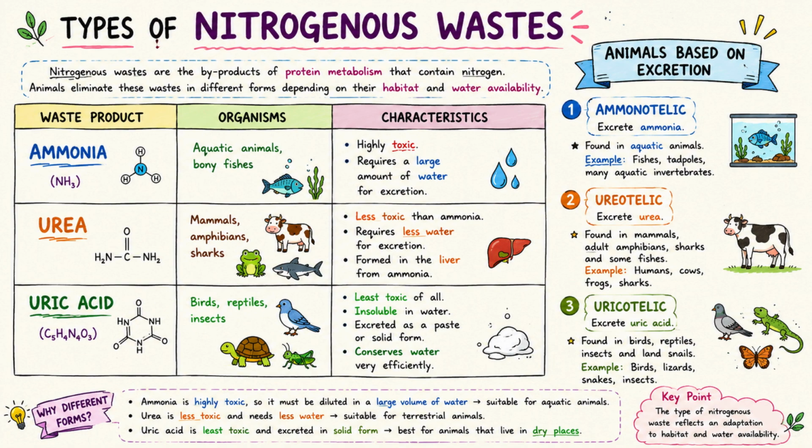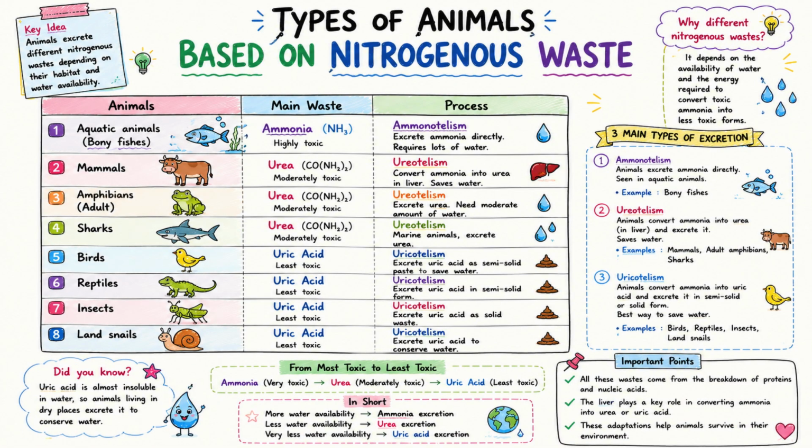Nitrogenous wastes: proteins and nucleic acids contain nitrogen. During their metabolism, the body produces ammonia, urea, and uric acid. Types of animals based on nitrogenous waste: aquatic animals like bony fishes remove ammonia and are called aminotelic animals. Mammals remove urea and are called ureatelic animals. Adult amphibians remove urea and are called ureatelic animals. Sharks also remove urea and are called ureatelic animals.